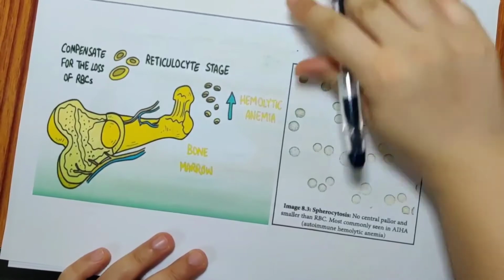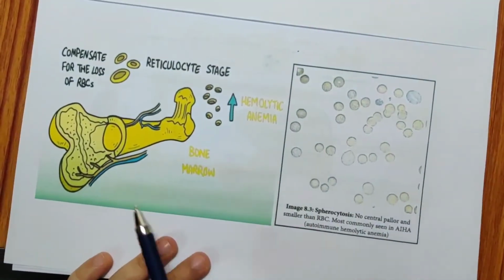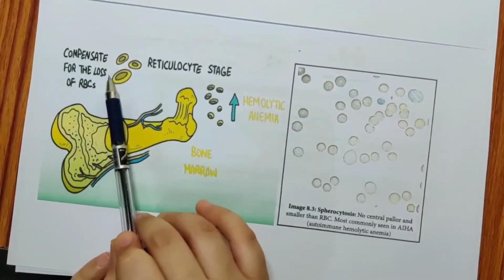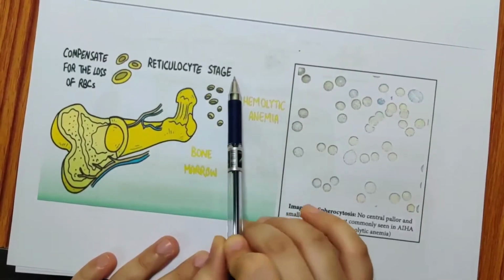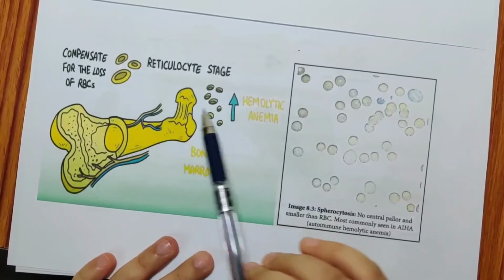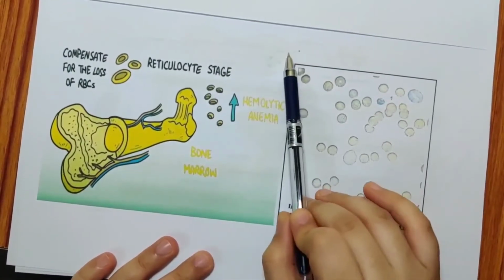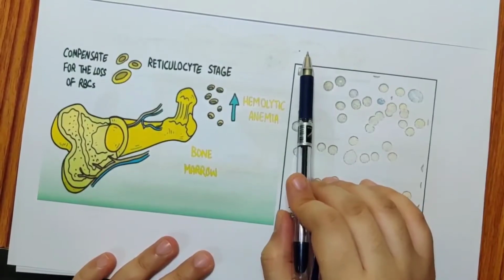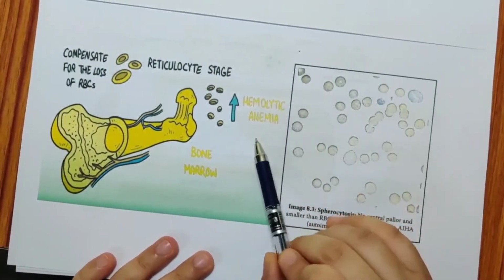So, I am just showing. This is a bone marrow. In this bone marrow, what happens? Because of compensatory blood loss, the reticulocyte stage will increase. So you have a lot of reticulocytes. These reticulocytes are initially immature red blood cells. So these immature red blood cells, what will happen? Because of their immaturity, they can cause hemolytic anemia.